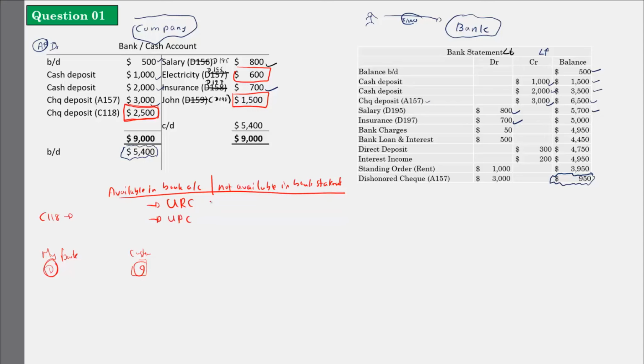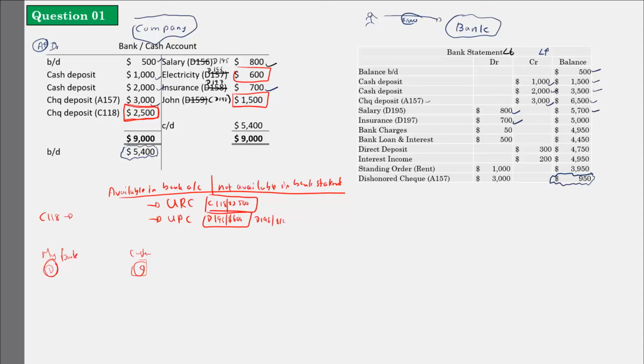So this is the C118 2500 check. Okay. Here you have D196 600 check. This is one check. Okay. And there is another check, D198 1500 check. There are two checks which are unpresented.